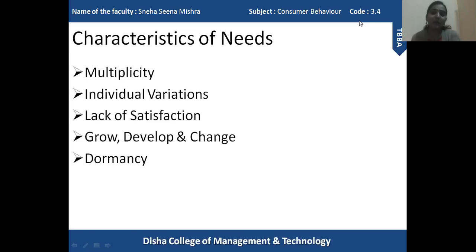Suddenly, there is a particular need which has been dormant for a long time, and we feel that we need this product in our house, in our life. That sudden requirement to fulfill a need arises when we come into contact with different people, different situations, different surroundings, and even different advertisements or marketing strategies.